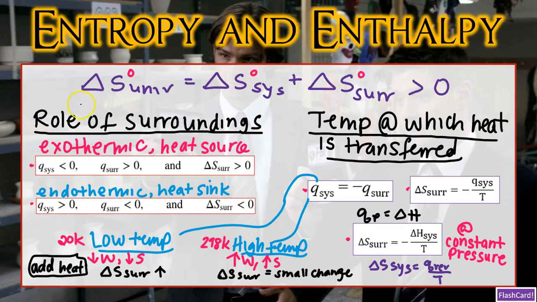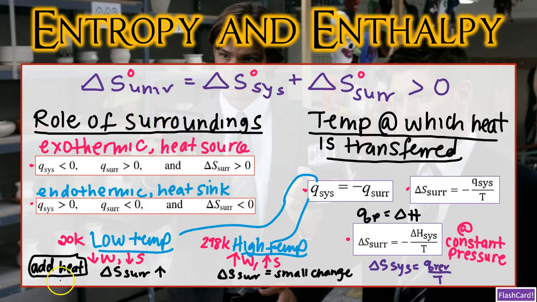But the overall main point is still going to follow the second law of thermodynamics. In a spontaneous reaction, if we have a negative delta S of the system, meaning fewer microstates into which energy can be dispersed, then the delta S of the surroundings has to be positive enough for delta S of the universe to be positive and, of course, greater than zero. Why is this necessary? Because we need a positive delta S of the universe so that we can have a net increase in the number of microstates for dispersing the energy.